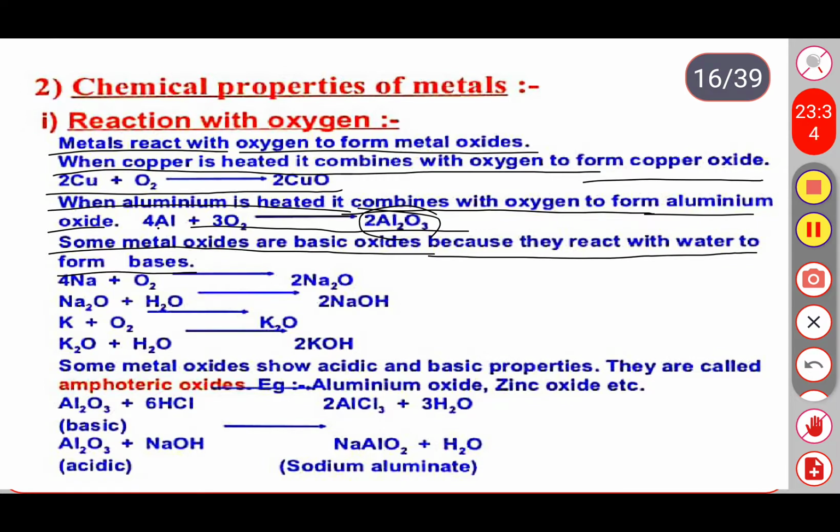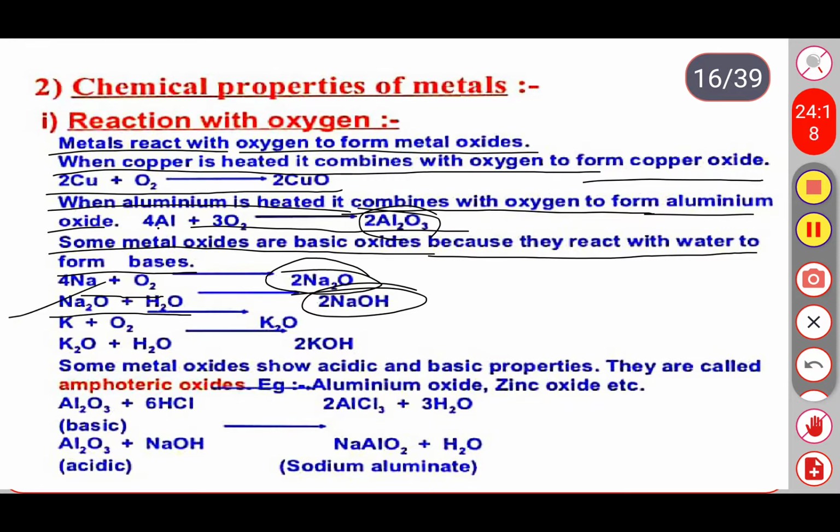For example, when sodium reacts with the oxygen, or sodium is left free in the atmosphere, it gives the product sodium oxide. Sodium oxide is one type of base. And when sodium oxide is dissolved in water, we get sodium hydroxide. So sodium hydroxide is also nothing but a base. We already learnt in the chapter acids and bases, when metal oxides are dissolved in water, we get a base also. So this is also the same example.